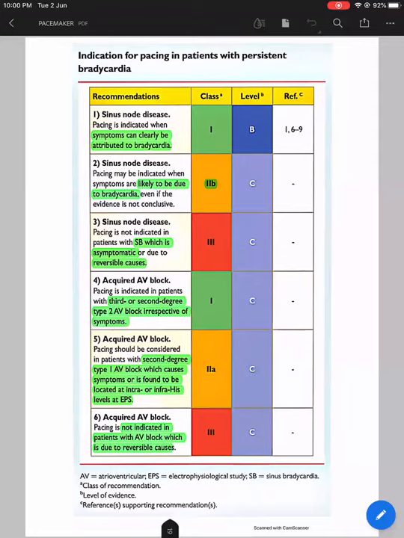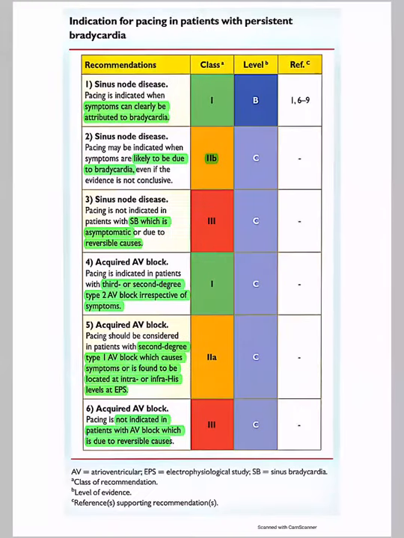In acquired AV blocks, the indication for pacing is either third degree or Mobitz 2 block, irrespective of symptoms. So whenever you see third degree AV block or Mobitz 2, whether symptoms are there or not, in an acquired AV block, it is a class 1 indication to pace.